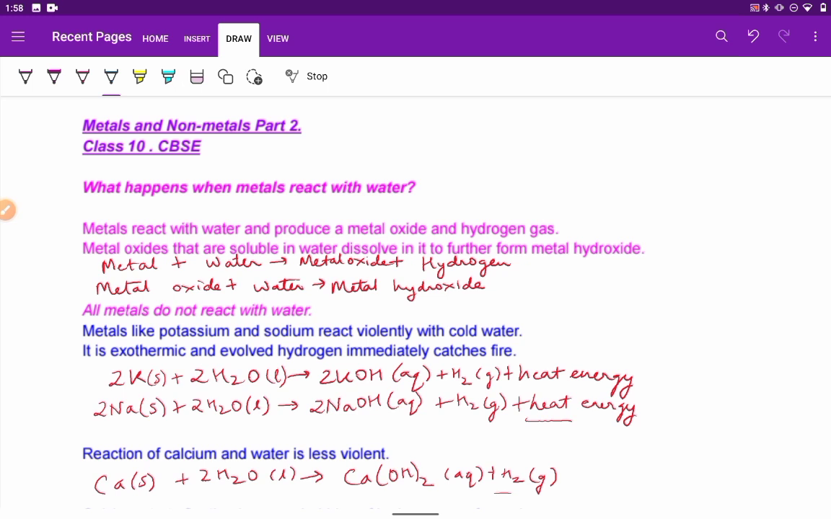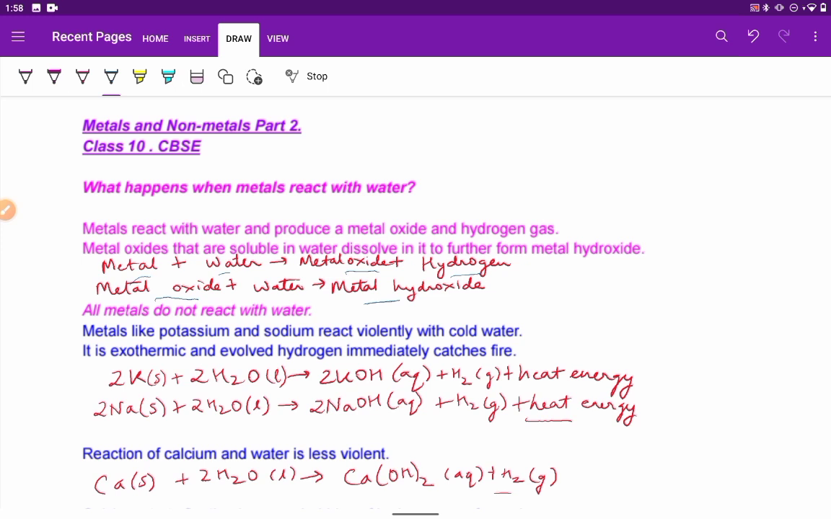Now we will see that metals react with water, they produce a metal oxide and hydrogen gas. Metal oxides which are soluble in water will dissolve in it and further form metal hydroxide. So metal with water gives metal oxide and hydrogen gas will be evolved. This metal oxide continues to react with water to give metal hydroxide. This is for those metal oxides which are soluble in water.